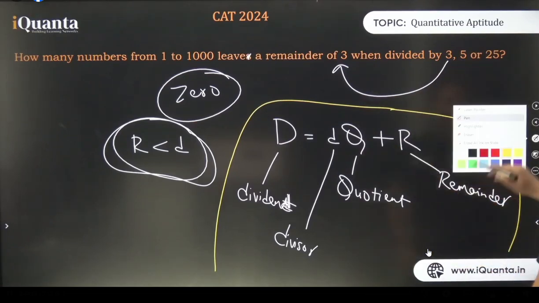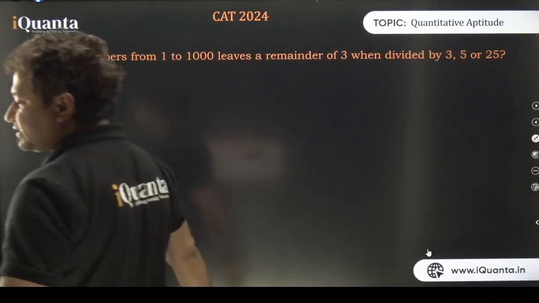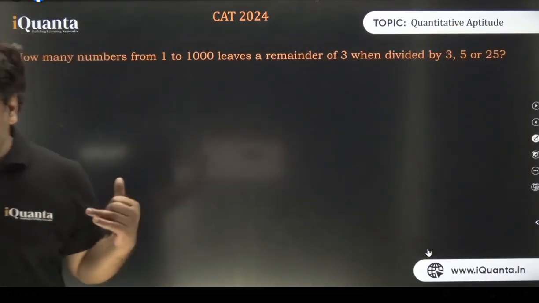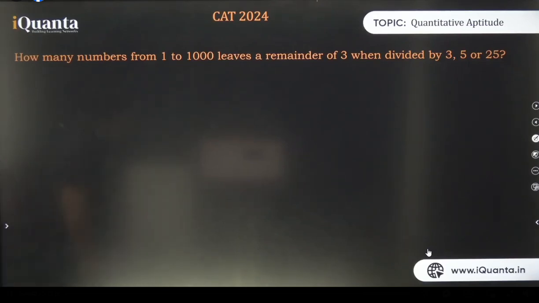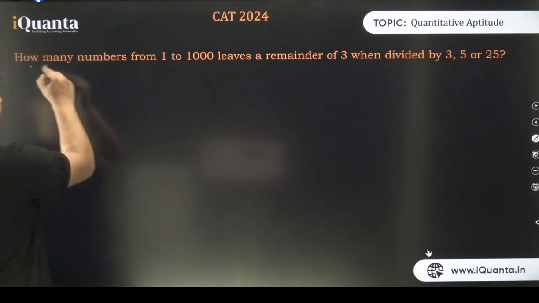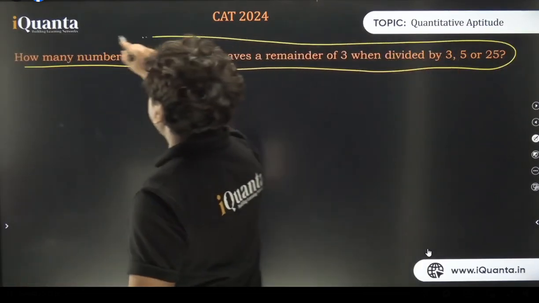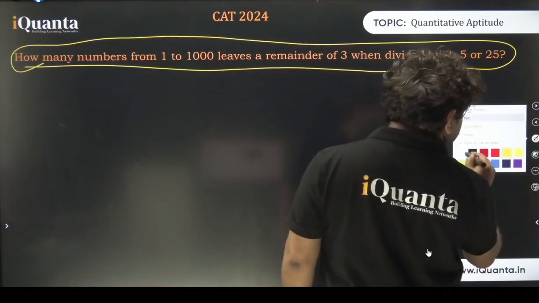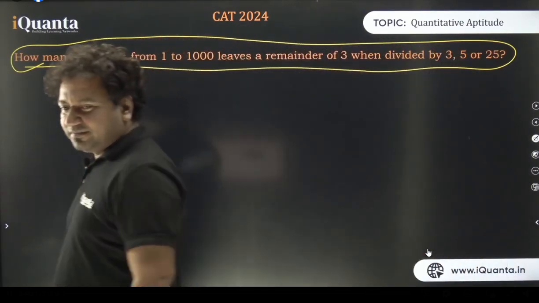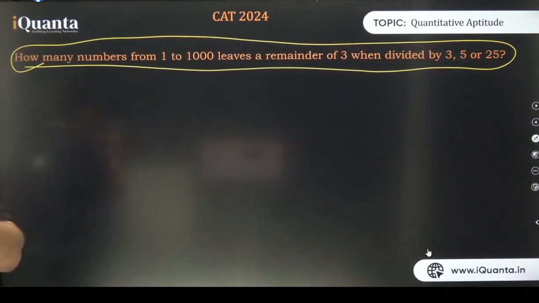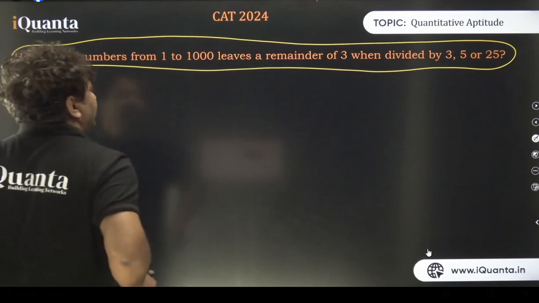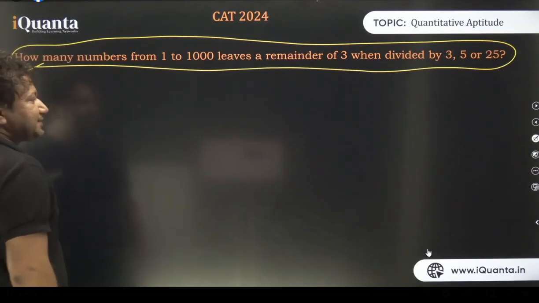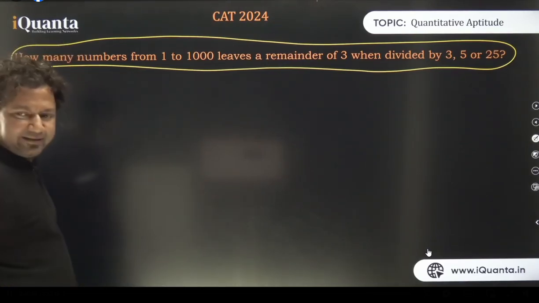Okay. Before moving ahead, I want to tell you certain things about remainders. I told you one thing: remainder is less than divisor. Capital D is equal to small d multiplied by Q plus R. Now, there's one more thing which I need you to understand. And I know your brain is not braining. So let's try to do something which is fun and important. Back in the childhood days, I'll take you back. If you remember, when you were kids, in school, you were told how to divide things, isn't it?